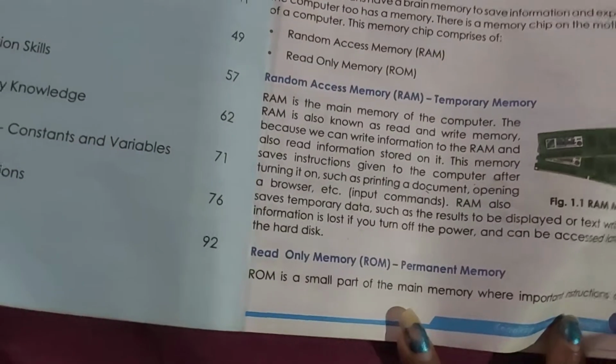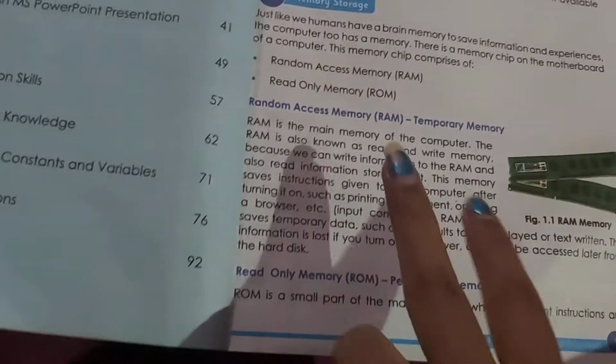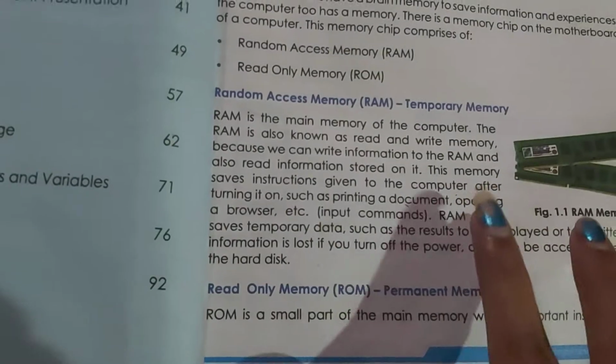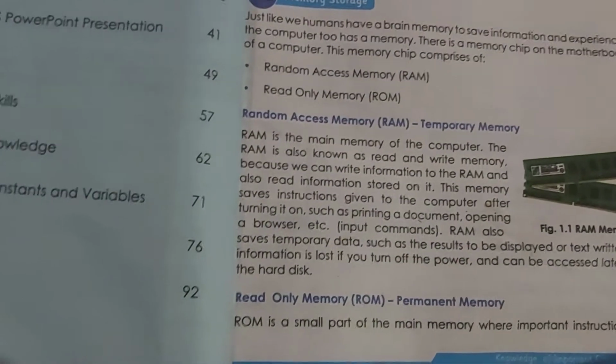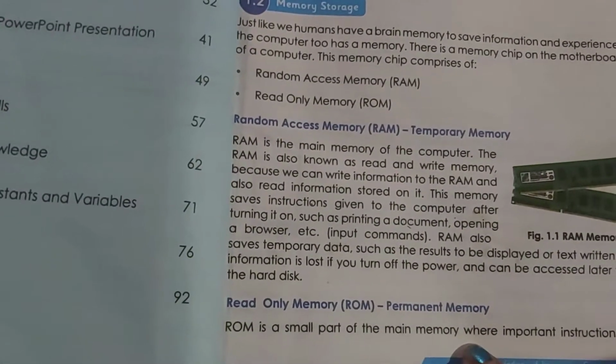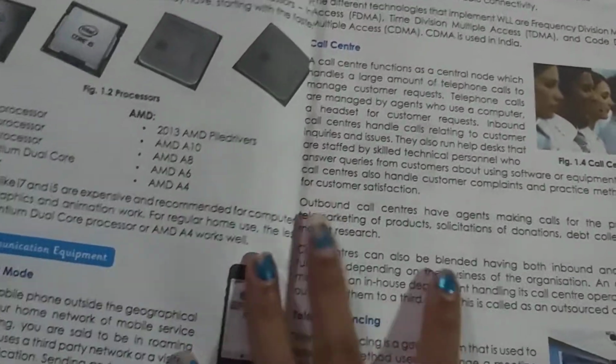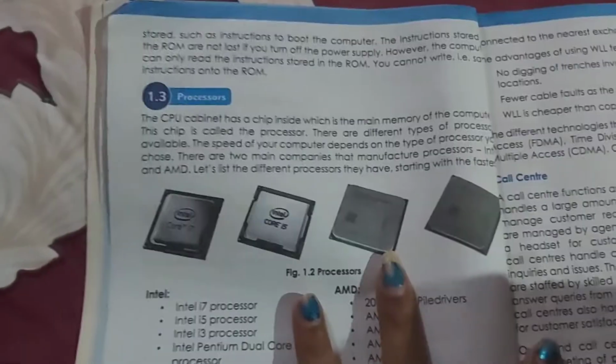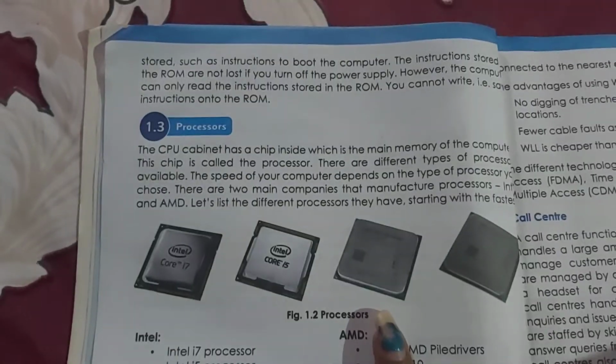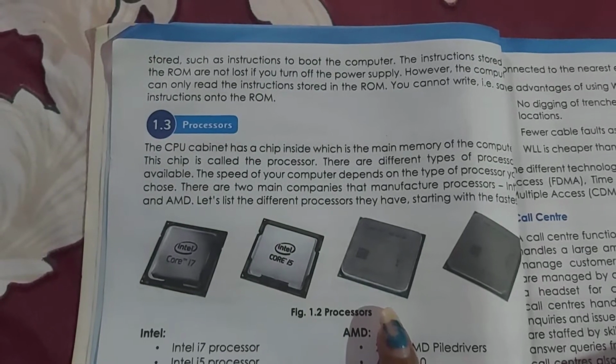Then next is the ROM. In RAM we can store temporary data, and next is the ROM. ROM is a small part of main memory where important instructions are stored. In ROM our data or instructions will be saved permanently.